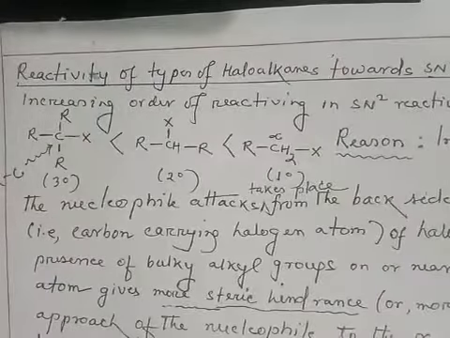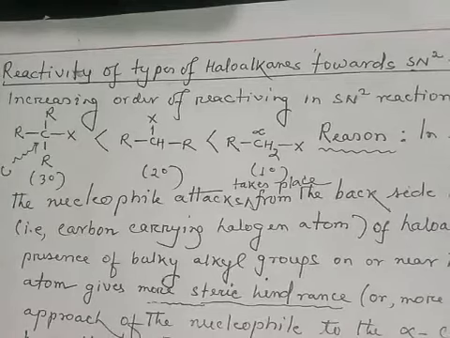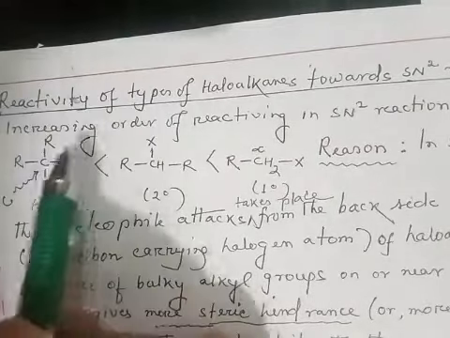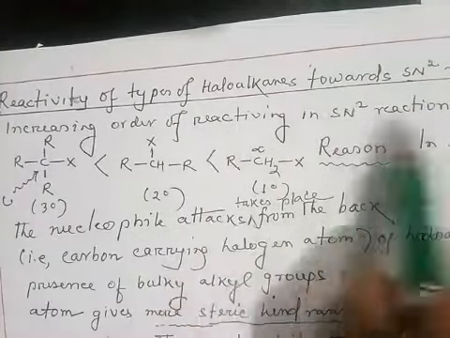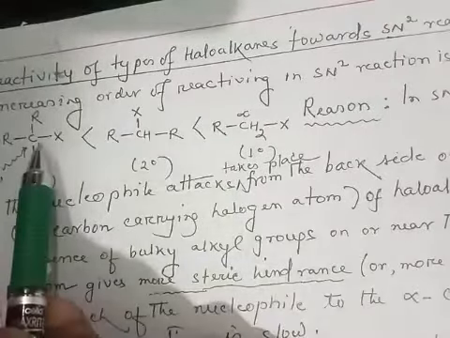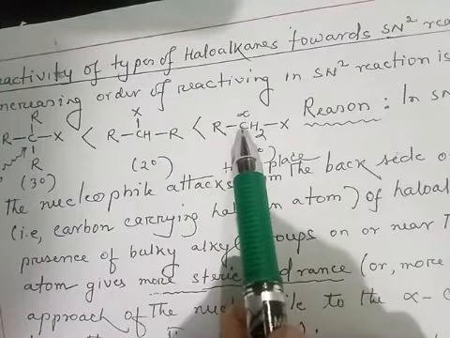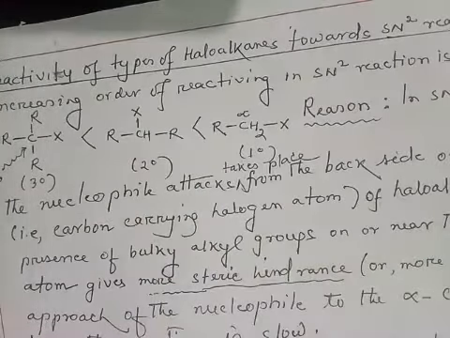Now let us see the reactivity of types of haloalkane in SN2 reaction. So I am giving the order here. The increasing order of reactivity in SN2 reaction is tertiary haloalkane less than secondary haloalkane less than primary haloalkane. The reason is that